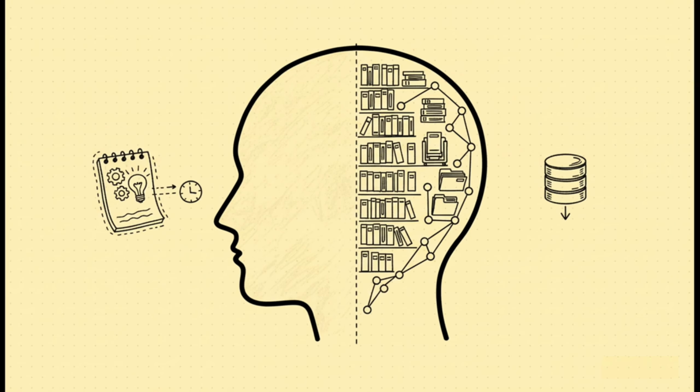And here's the really crucial insight from our own biology, how our brains split this process into two different systems. We've got our short-term, or working memory, which is kind of like a temporary scratch pad for what we're thinking about right now. And then there's our long-term memory, that huge, durable archive of all our knowledge and experiences. This two-part structure is the absolute key.